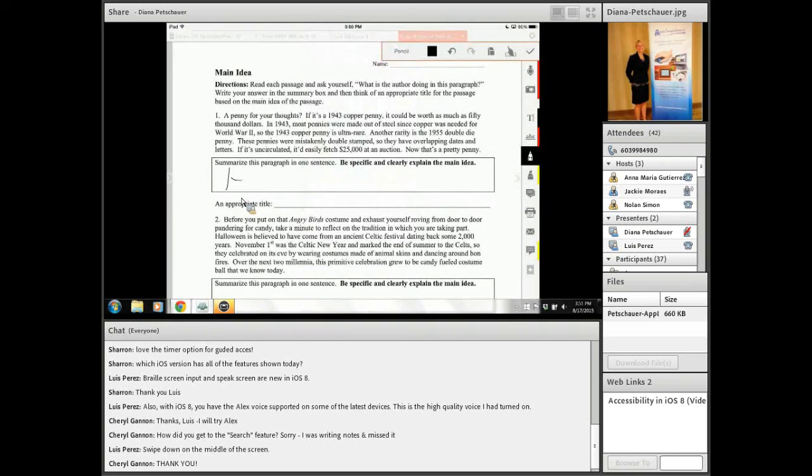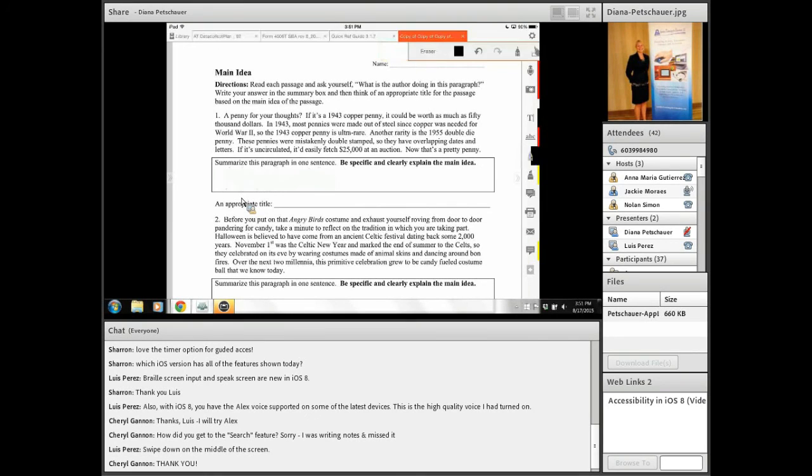Change the color and the thickness, and then you can handwrite. I'm handwriting in that first box. It is not going to be neat because I do have my iPad at a funny angle here in my stand. You can handwrite. If this was a math worksheet, you could certainly be doing math as well. If you make a mistake, to the top right, there is the eraser. And now I'm swiping on the screen the section that I want to erase so I can get rid of a mistake.